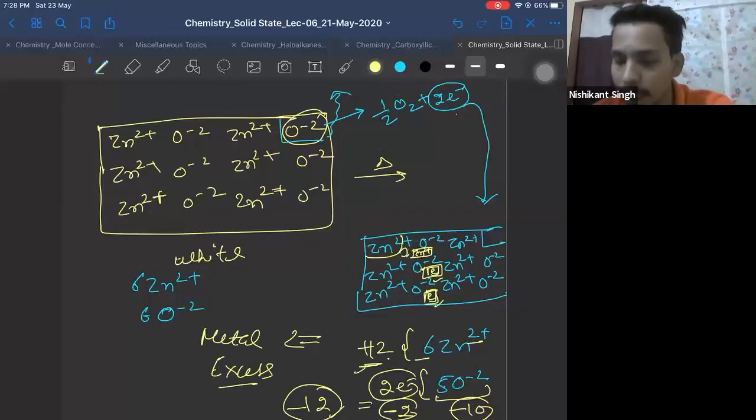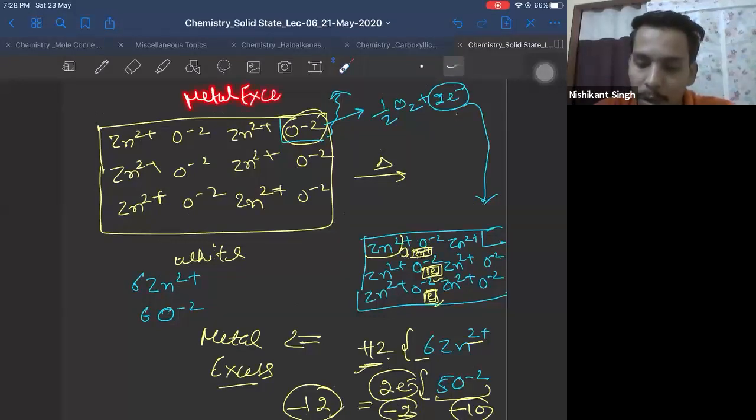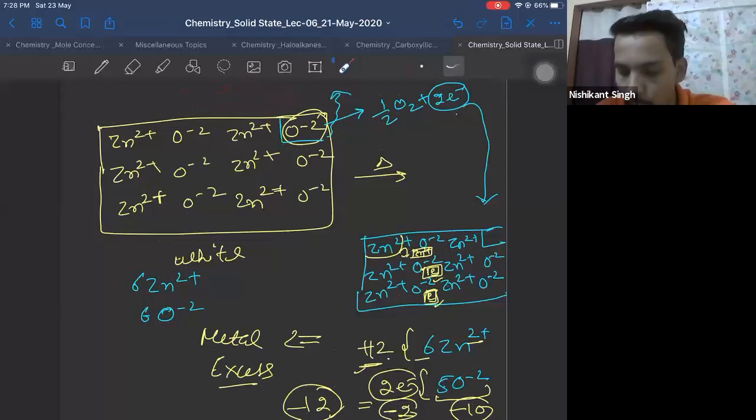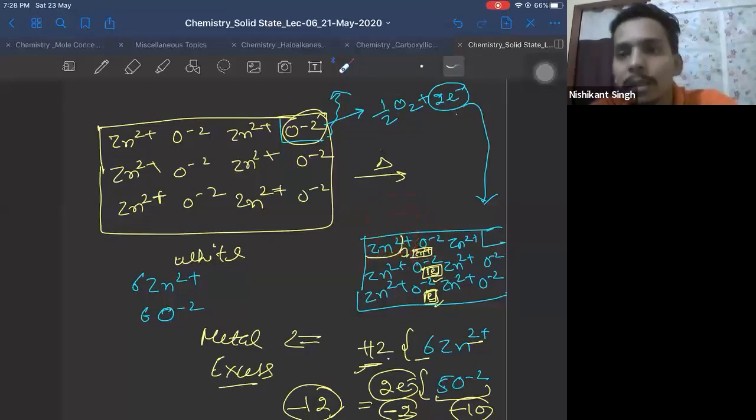Electrical neutrality is there. But the point is there are 6 Zn now, 5 oxide now. Now the amount of Zn is more than oxide. Correct? Therefore, we'll say it is an example of metal excess defect because metal is present in more amount. Correct? That's all, Kayuri. And this Zn2 plus may remain at a lattice point or it may move to the interstitial site. Right? That may vary from crystal to crystal. Okay?